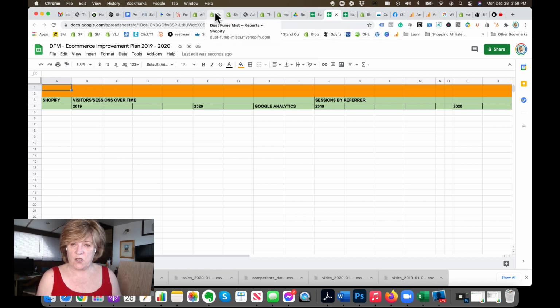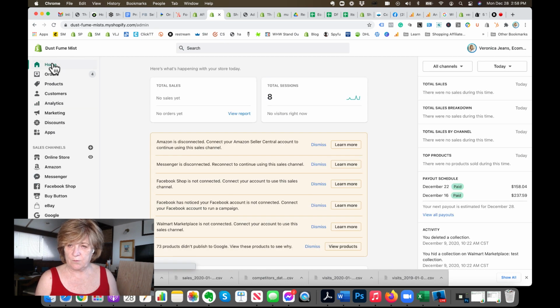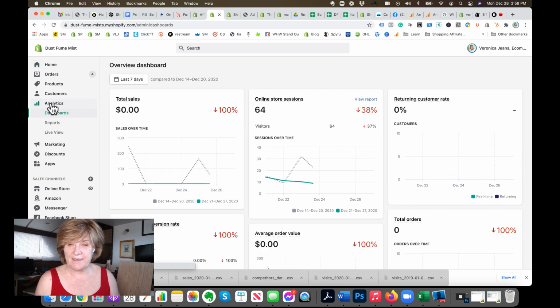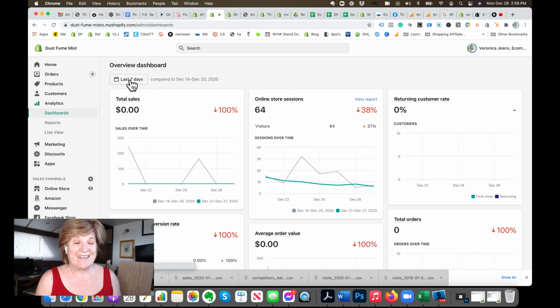Okay, so you go into your Google Analytics, you're popping into your home, you go to Analytics, right? Shopify Analytics, not Google Analytics. Go into your Shopify Analytics, and you see here it comes up with your last 7 days. And I know not everybody has sales every single day. A lot of you haven't had any sales last year, but I'll go through the motions.